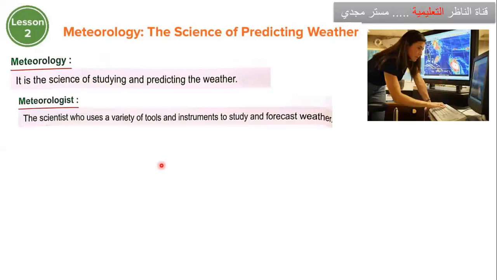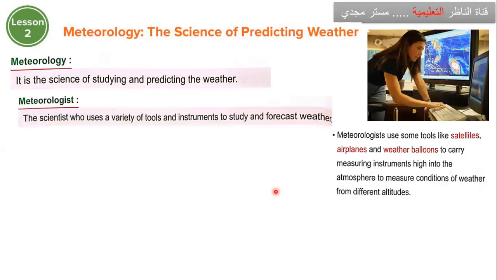Meteorologists use some tools like what? Satellites, airplanes, weather balloons to carry measuring instruments high into the atmosphere to measure conditions of weather from different altitudes.